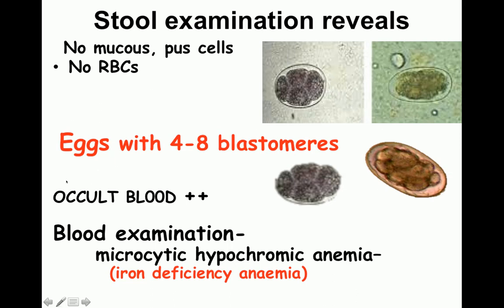The occult blood, which is hidden blood in stool, was also positive, and blood examination of the child revealed iron deficiency anemia, which is also known as microcytic hypochromic anemia.